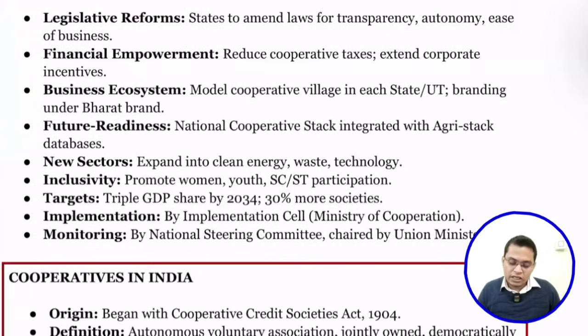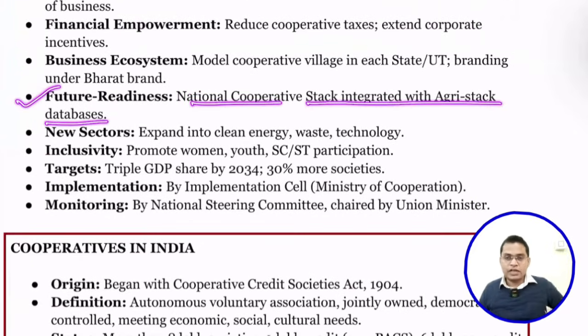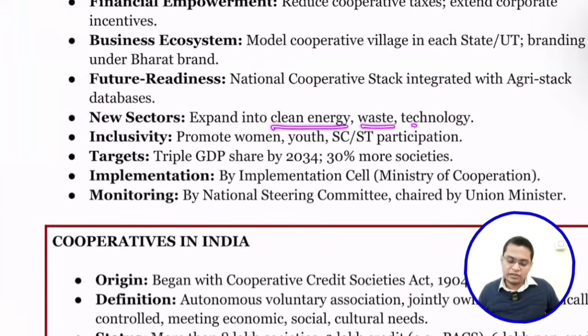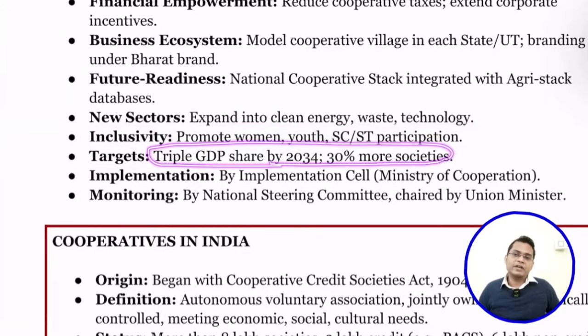Okay. So future readiness: the national cooperative stack integrated with the agri stack. We already have an agri stack, where every data related to agriculture is available. We can integrate that agri stack with the national cooperative stack so that we have a 360-degree view. New sectors: we need to expand cooperatives to include new sectors like clean energy, waste, and technology. Inclusivity: promote cooperatives among women, youth, scheduled caste, scheduled tribe participation. Our target is to increase the share of the cooperative sector from the present 10% to 30% by 2034. So 30% of our GDP should be from the cooperative sector.